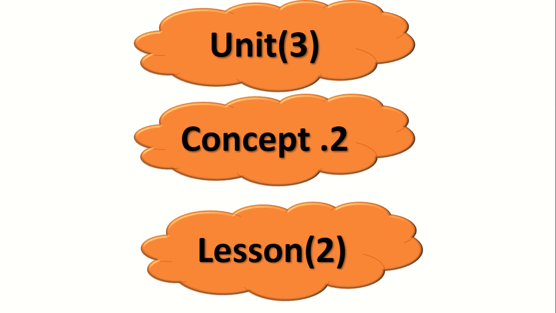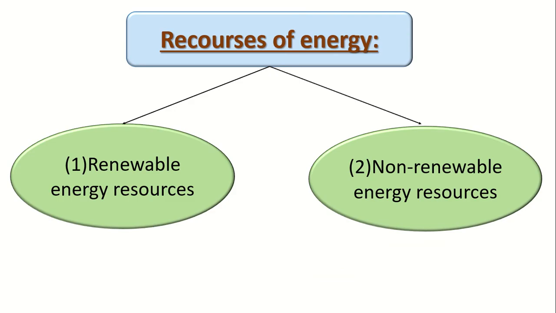Now let's start lesson number 2. We are going to talk about the resources of energy. How can we get an energy, or especially we are going to talk about how can we get electric energy. So how can we get it, this is called a resource. So the resources of energy, we have 2 resources of energy.